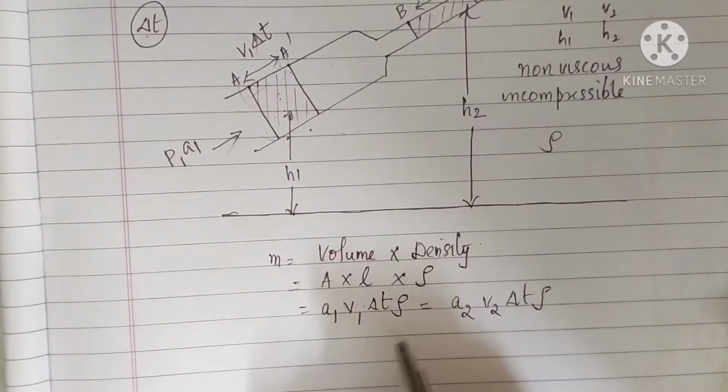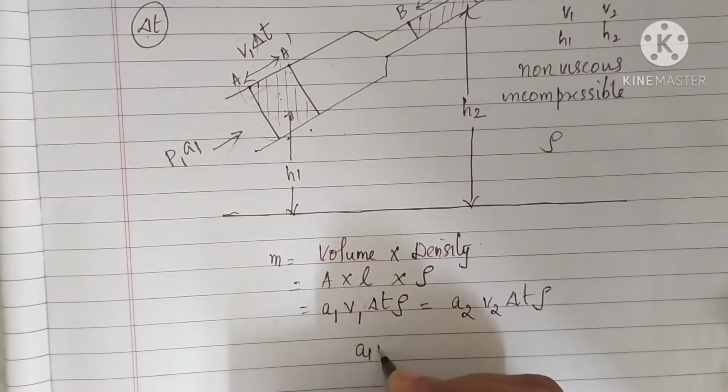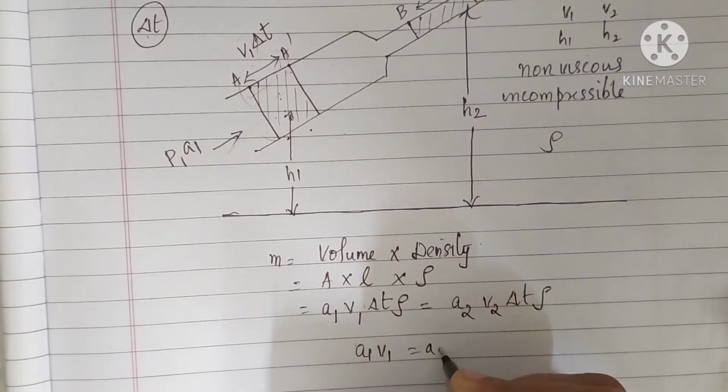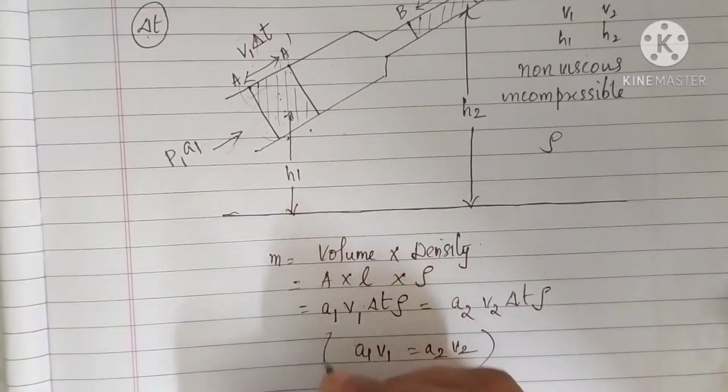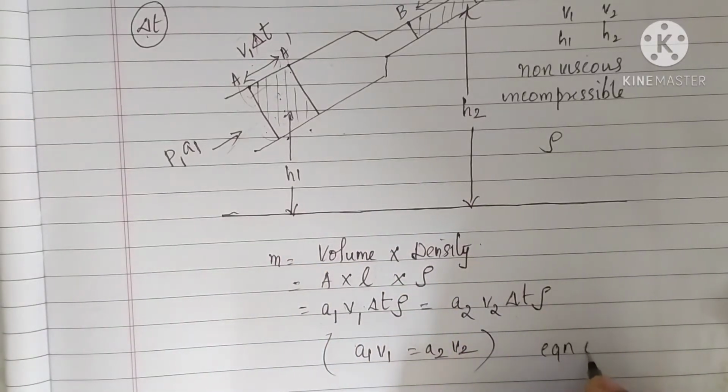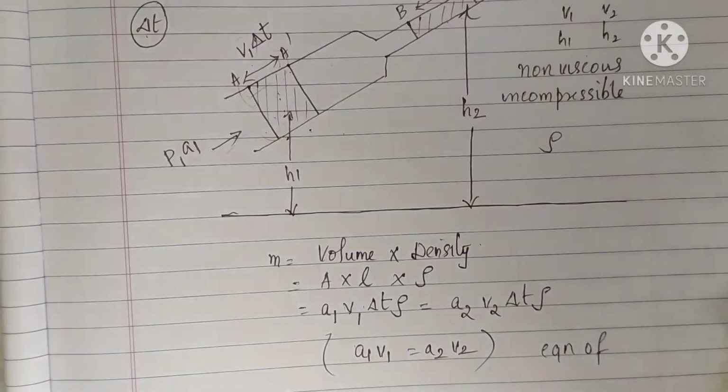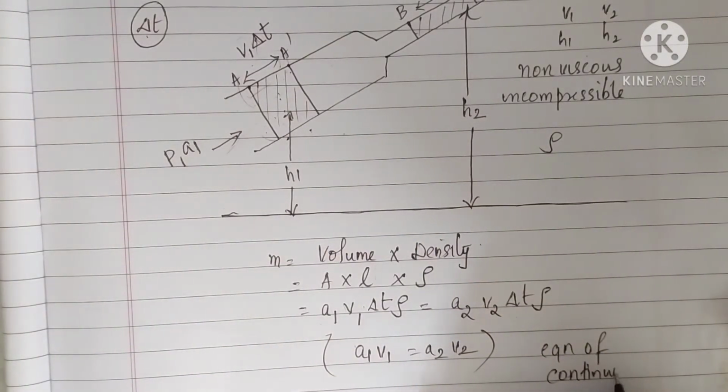So this will get cancelled and we will get an expression A1 V1 is equal to A2 V2. A1 V1 equal to A2 V2. This equation can also be called as the equation of continuity. Okay.